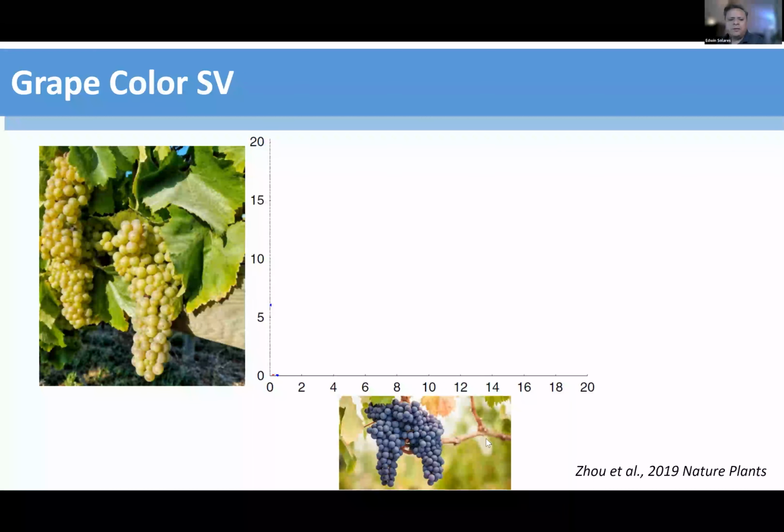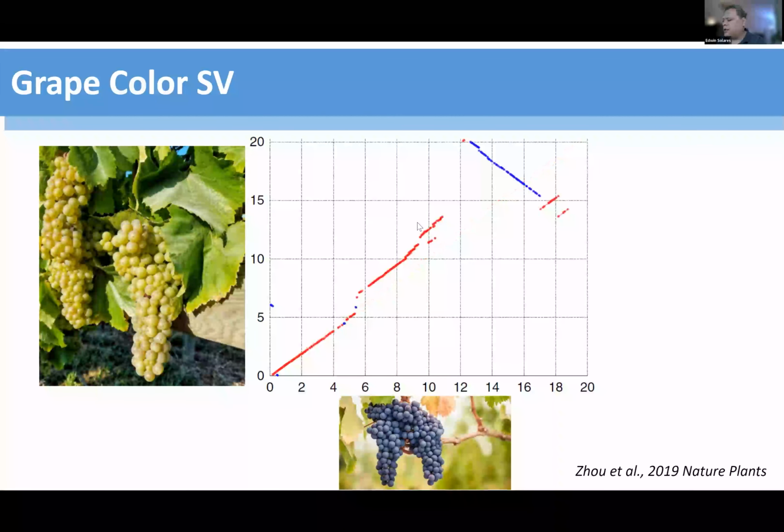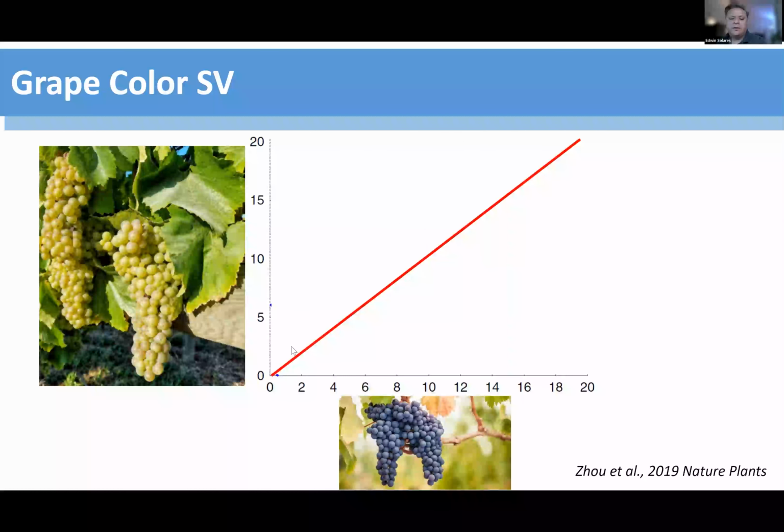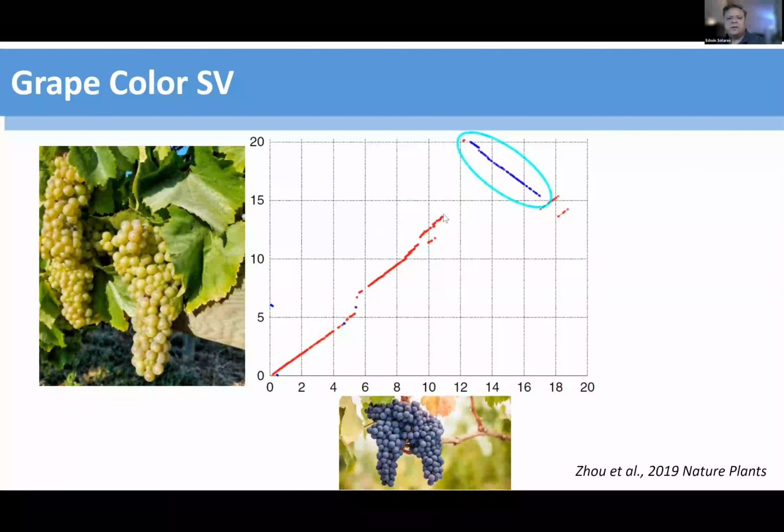In 2019, I was a co-author in a publication where we looked at grape color in Chardonnay and another variety of grape. When we compared the two genomes, we saw that there was actually an inversion there. If they were identical, we would have something like this, but instead we see this inversion here.